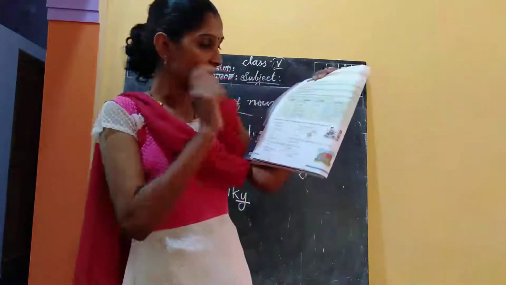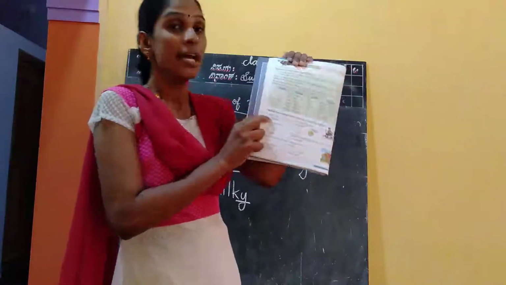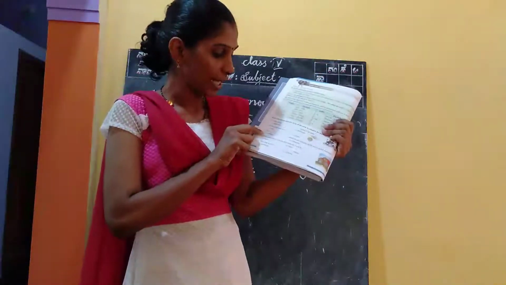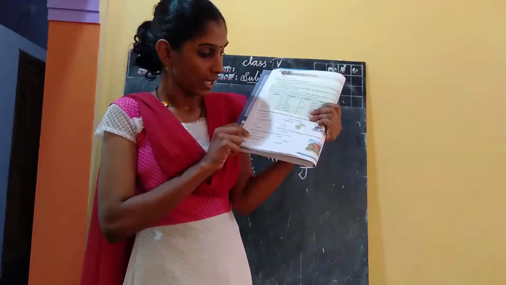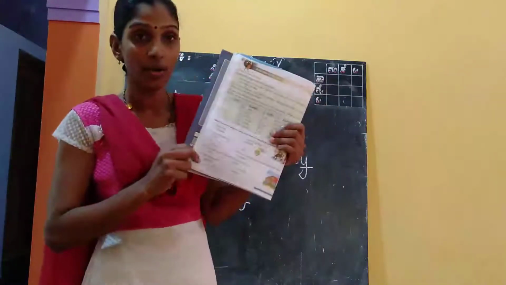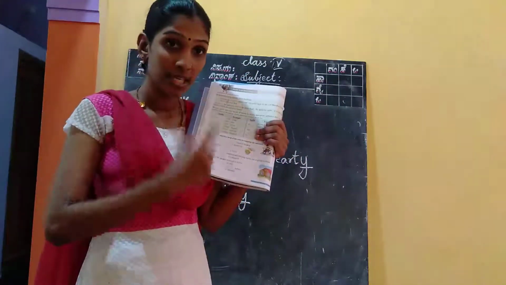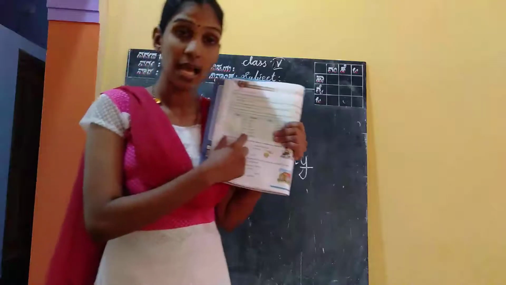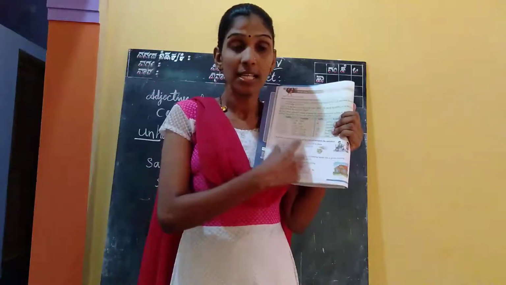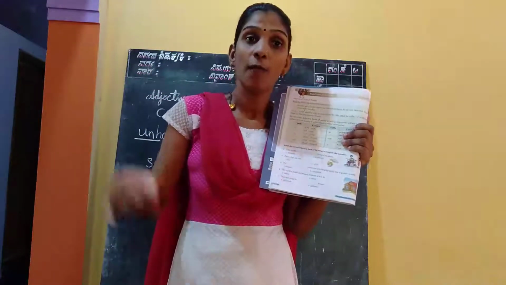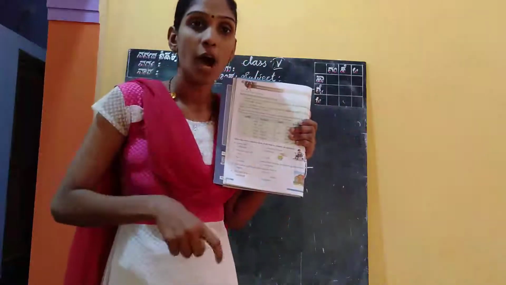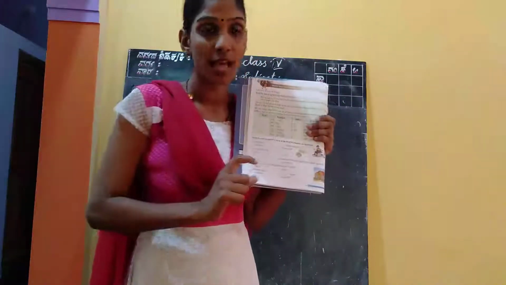Okay, in these answers you can see rhythmic, oily, climatic, rainy and yellowish. These are adjectives, right? These adjectives are formed from nouns by adding suffixes.